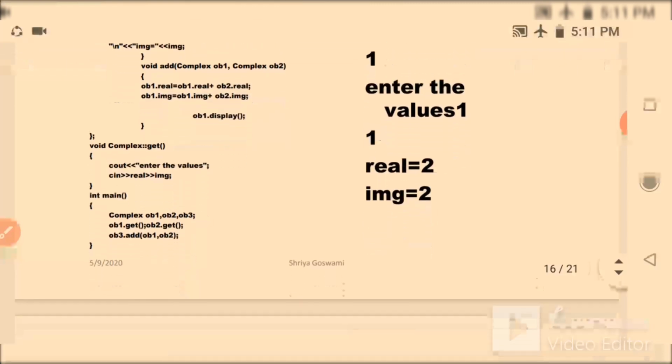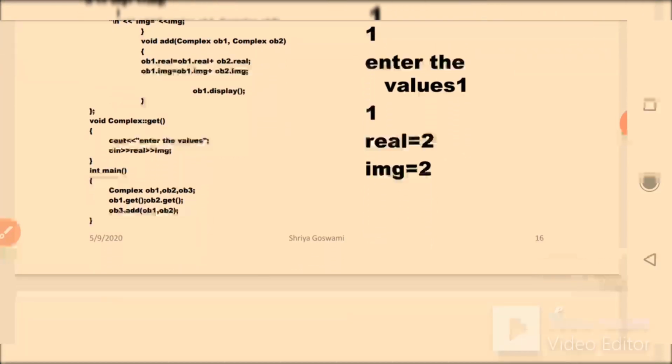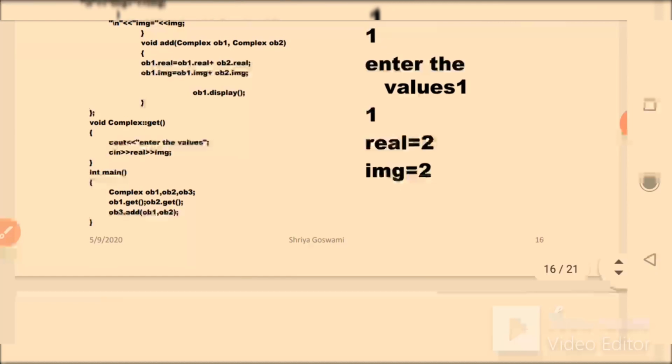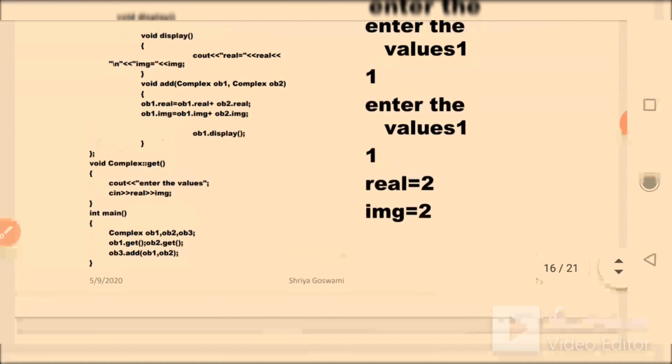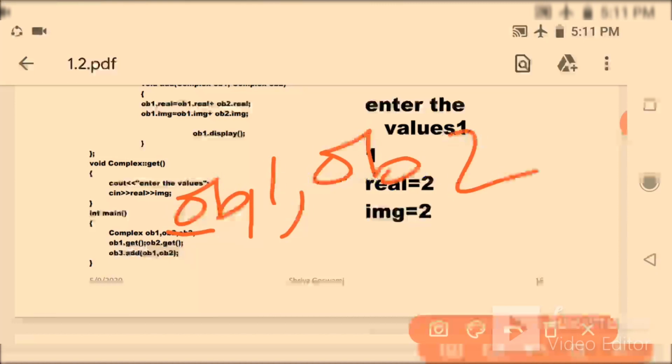Now see, in main I am writing complex ob1, ob2, ob3. Sorry, no need to take ob3 here. You can write ob1 and ob2. You can also take it, but here no need to take it. You can directly do this.